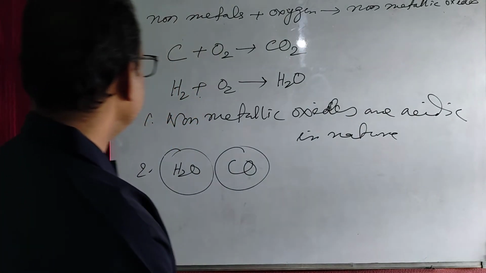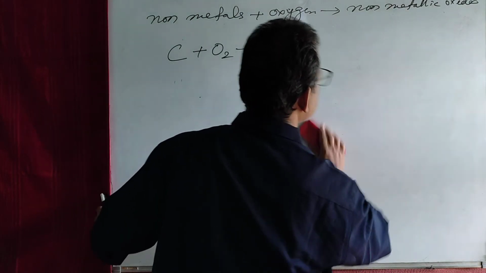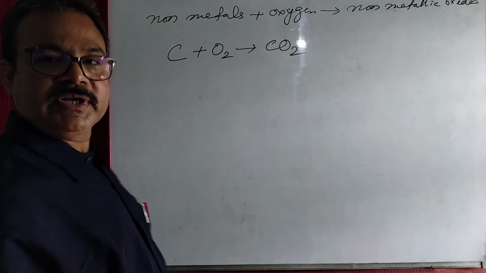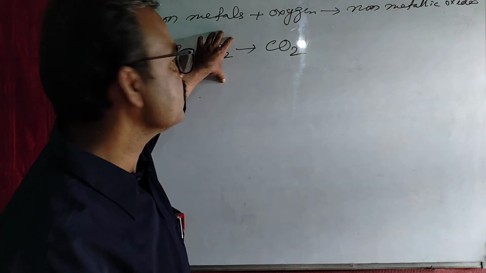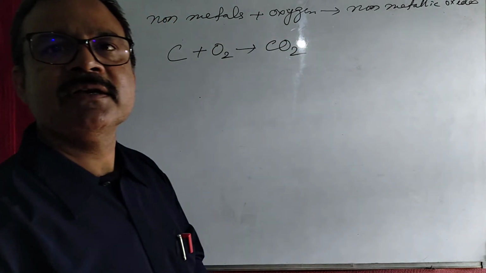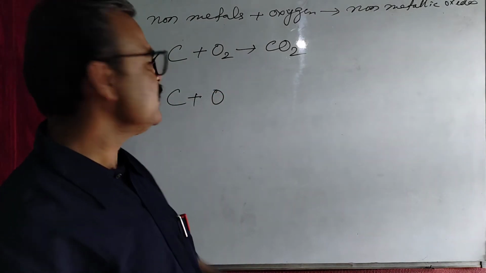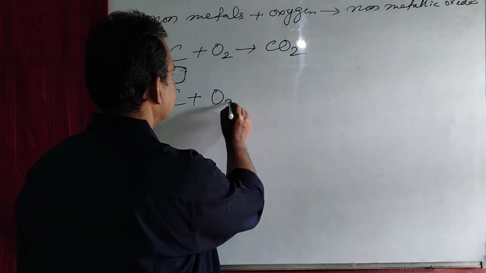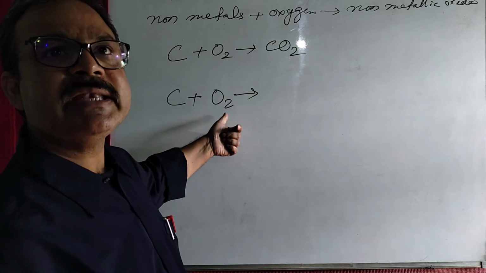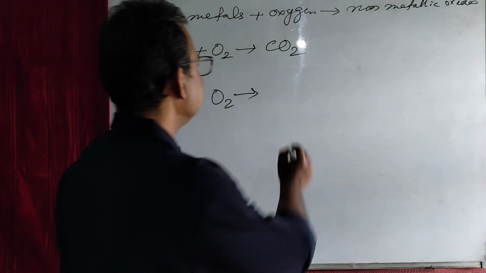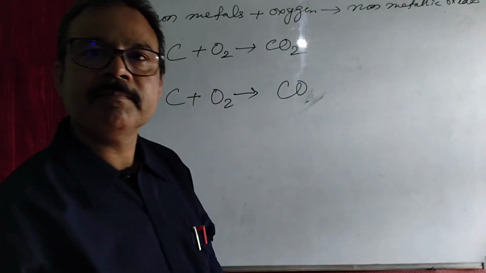Okay. Now, one more thing you remember. When carbon is burned in open space, means in sufficient oxygen, then carbon dioxide gas is produced. But when any substance which contains carbon is burned in limited supply of air, then carbon monoxide is formed.